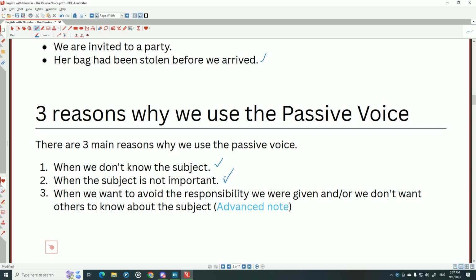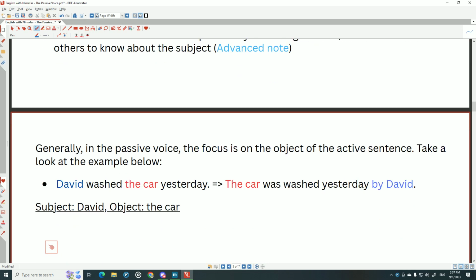So you say a mistake was made. In this case, we know the subject, but you don't want people to know about the situation. So you want to avoid your responsibility. You want to keep it under the rug, as an expression we say, or to hide it, conceal. So three main reasons why we use the passive voice.